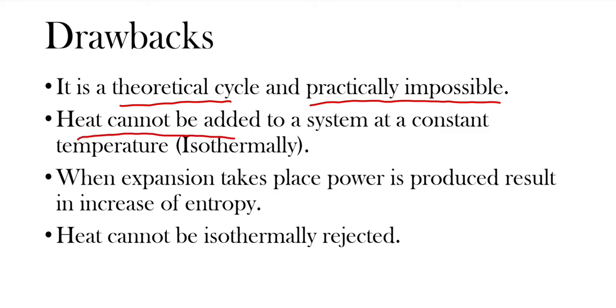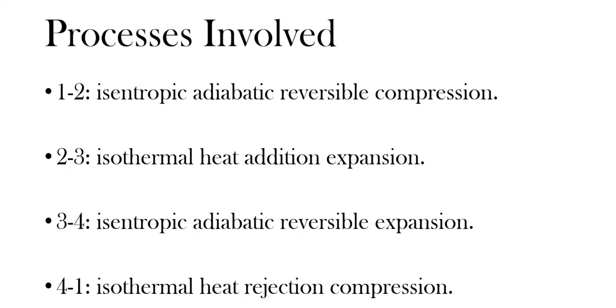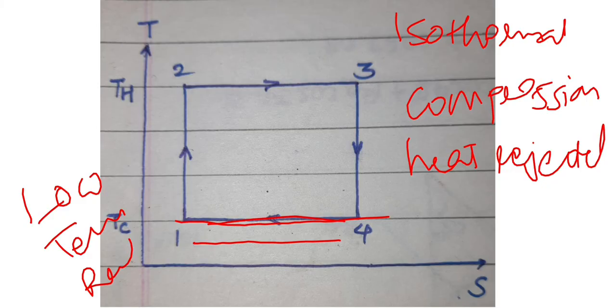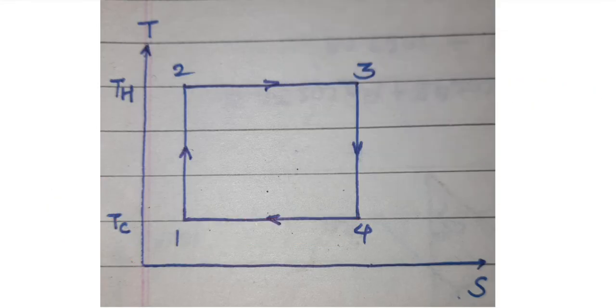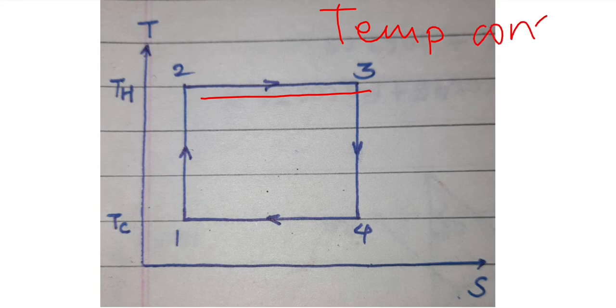Heat cannot be added to a system isothermally, at a constant temperature. So what does this statement mean? Have a look here. From 2 to 3, the temperature is constant, so it is called isothermal. But heat is added.